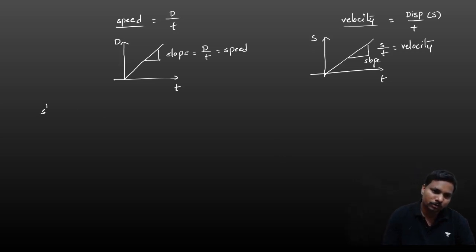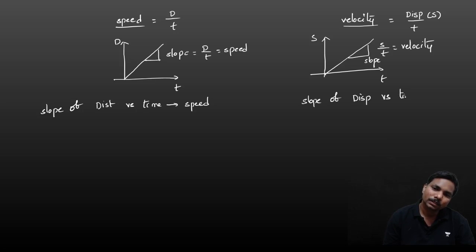Okay, note down. Slope of distance versus time gives speed. Here slope of displacement versus time gives velocity.